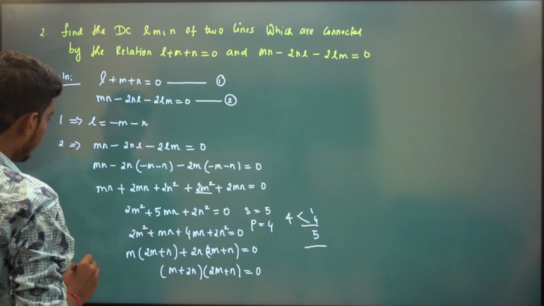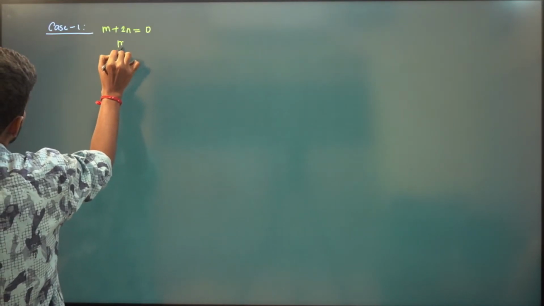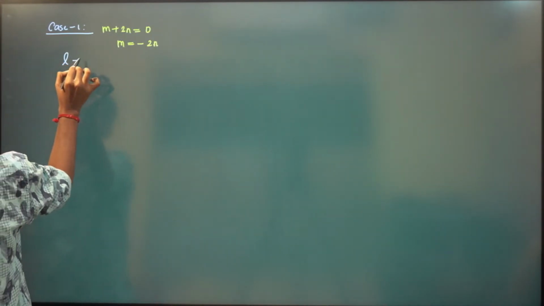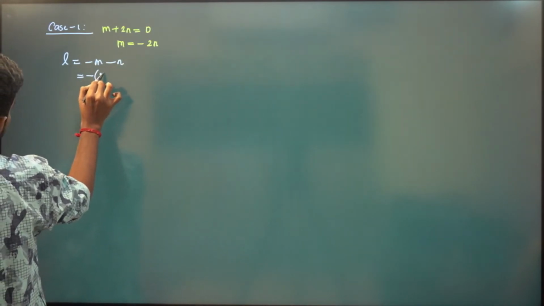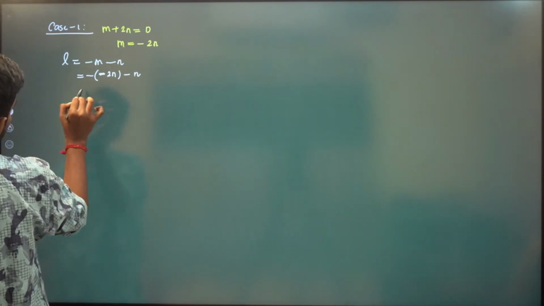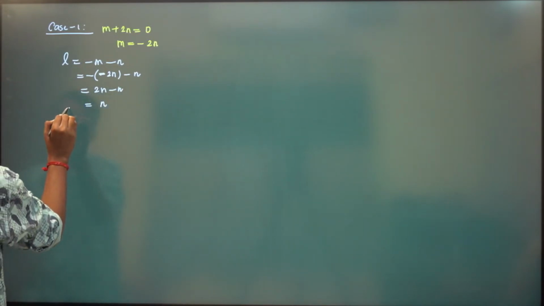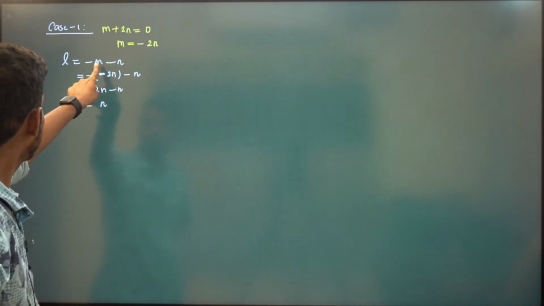So case 1 is m plus 2n is 0. That means m is equal to minus 2 times n. And what about L? L is minus m minus n. So minus m, we will have 2n minus n. So we have L is equal to n, right? L is equal to n. M is minus 2n, so it should be plus 2n.